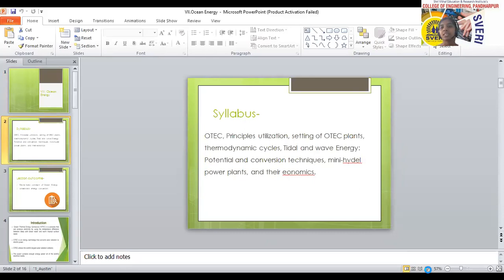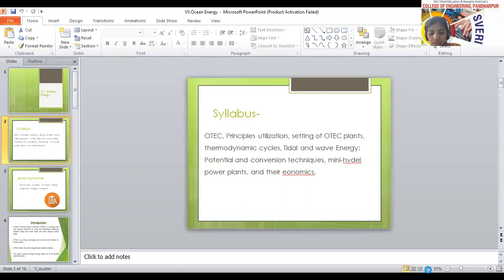So first is the OTEC. OTEC is nothing but ocean thermal energy conversion. Ocean thermal means what? We all know the ocean contains only water, but how did that thermal point come into that water?